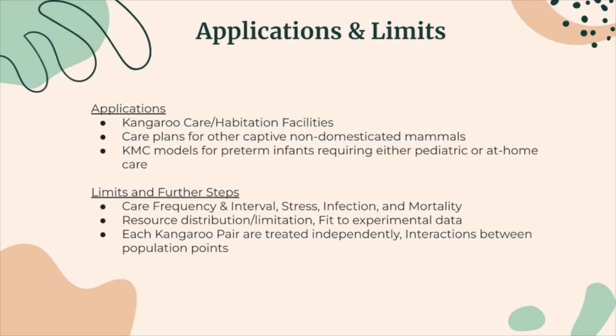Some limits of this model are that the main variables that were taken into account and expressed were care frequency, interval, stress, infection, and mortality, which were the main things considered. However, it would be interesting to consider, for instance, resource distribution and limitation, as well as fitting our model to more experimental data. Some further steps that could be implemented to extend this model would be to treat each kangaroo pair independently with independent health and risk of infection, as well as interactions between population points, whether they're physiological, psychological, or due to disease.